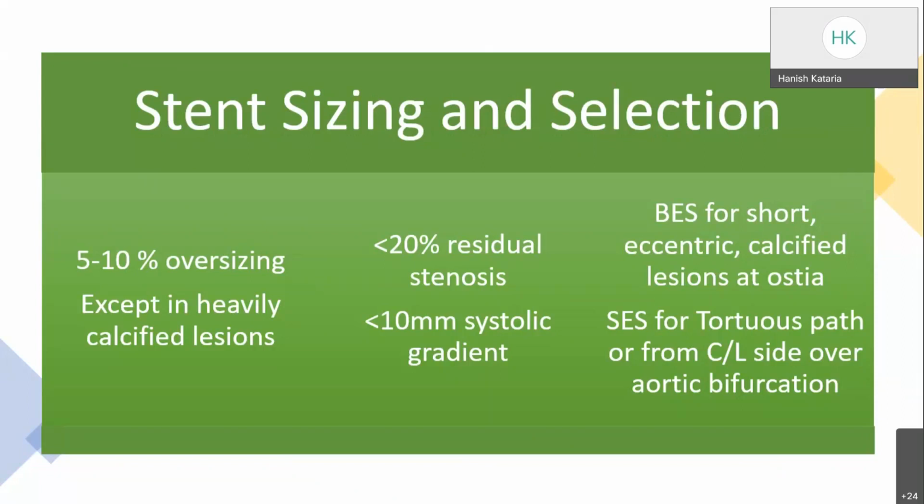because they have high radio opacity and precision of placement. While in the case of a tortuous path, or in the external iliac artery, or when we are approaching from the contralateral side over the aortic bifurcation, self-expanding stents are placed, which are more flexible and have high radial strength. Technical success is defined as less than 20% residual stenosis after angioplasty or stenting, and the hemodynamic significance is that the pressure gradient across the lesion should be less than 10 millimeters of mercury.